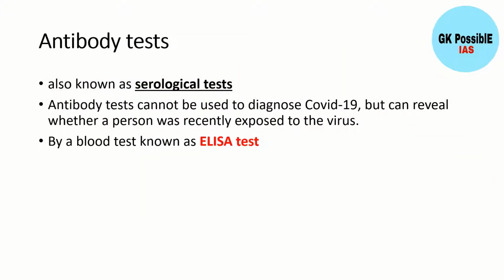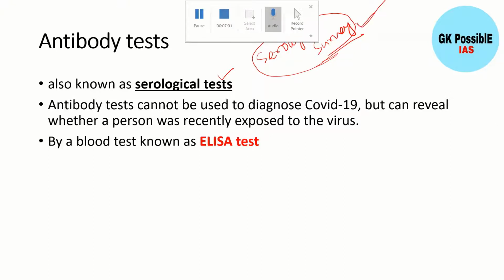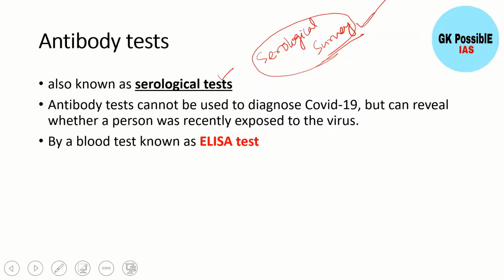Then the antibody test. Another test is known as the antibody test. It is also known as the serological test, or serological survey. It is done among a vast population to know how many people have been affected by this particular virus. And the antibody test only says how many people have developed antibodies in their bodies.